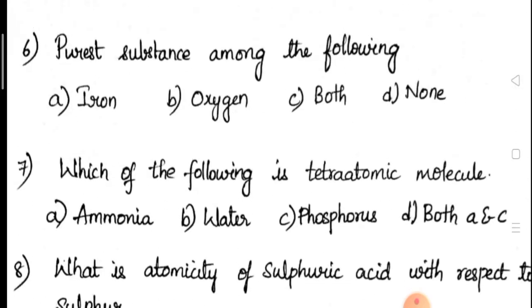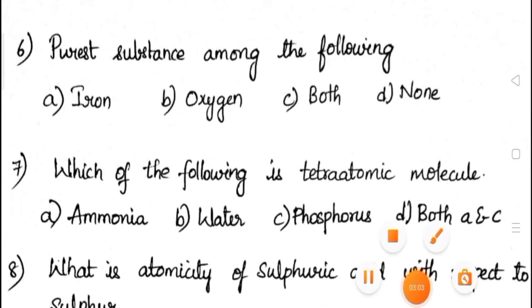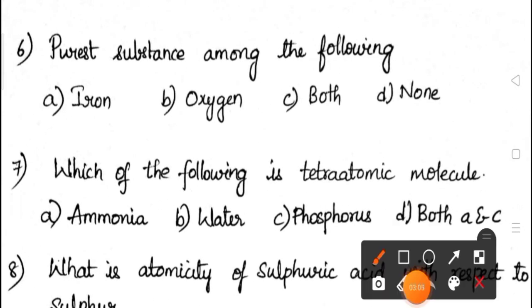Next, coming to sixth question: purest substance among the following. Purest substance is nothing but an element. A. Iron, B. Oxygen, C. Both. Both are pure substances only. So the correct answer here is both.